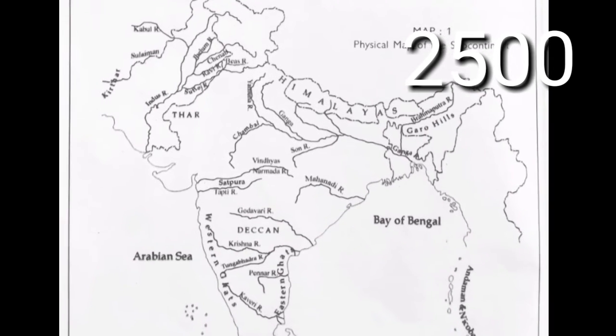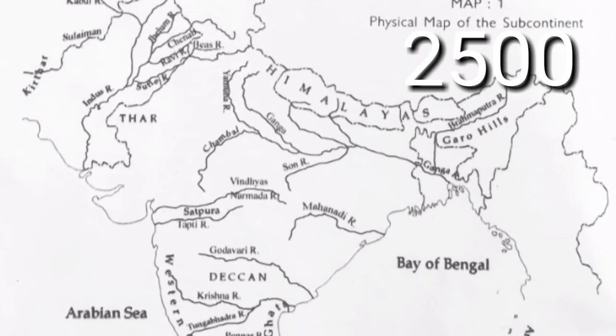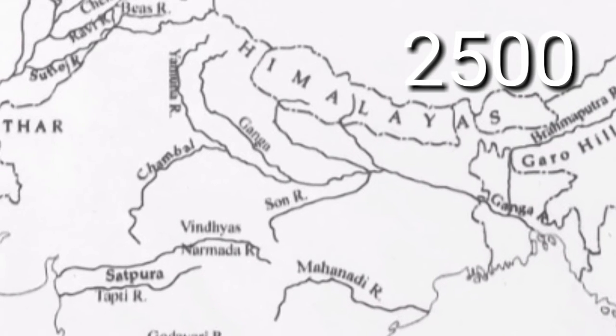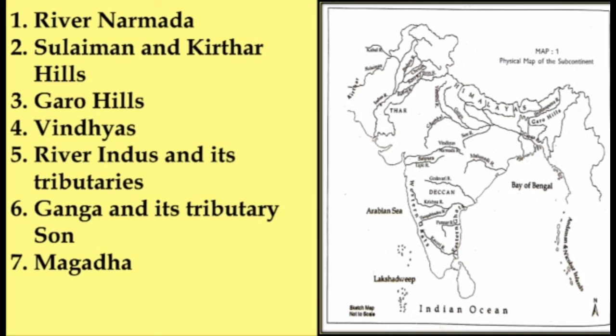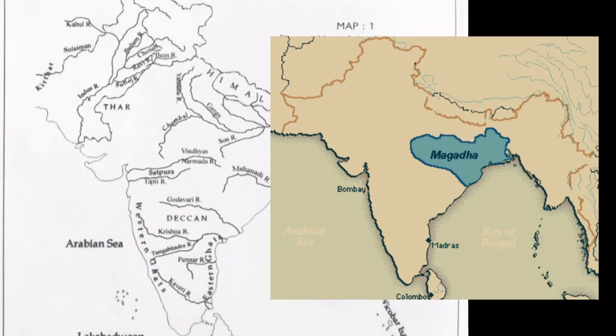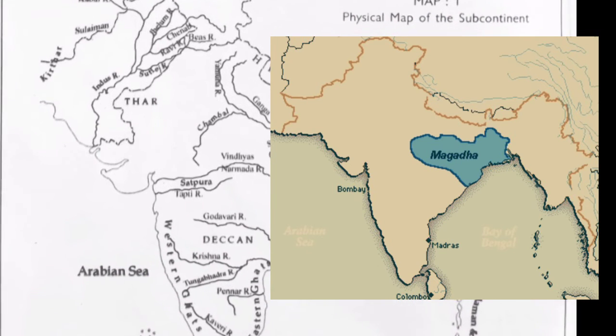People used to live here, and this civilization was known as Vedic civilization. And later on you find river Ganga and its tributary Son. Here there was a Mahajanapada, Magadha, now lying in the state of Bihar. So here we have located these areas in your map.